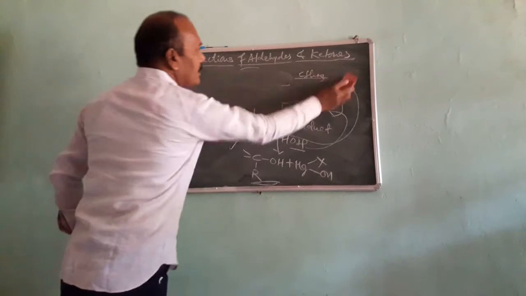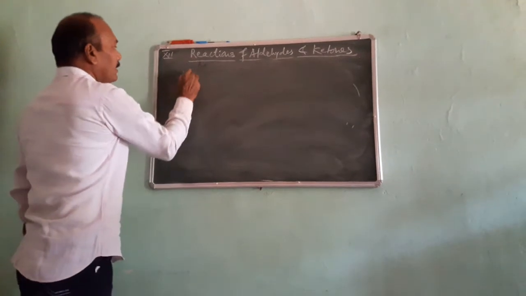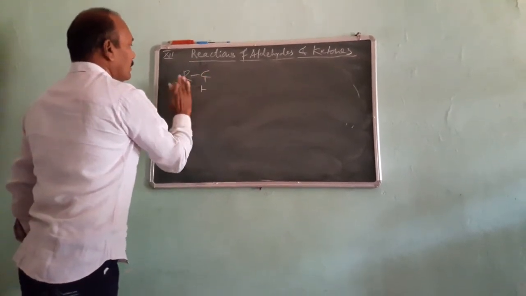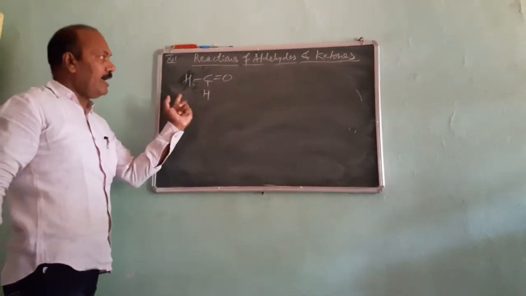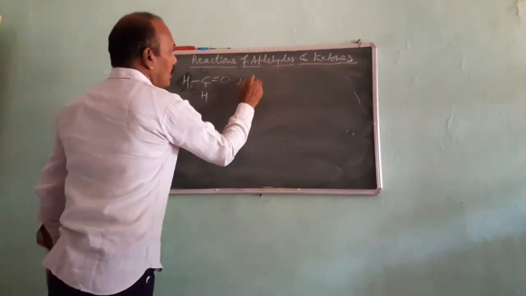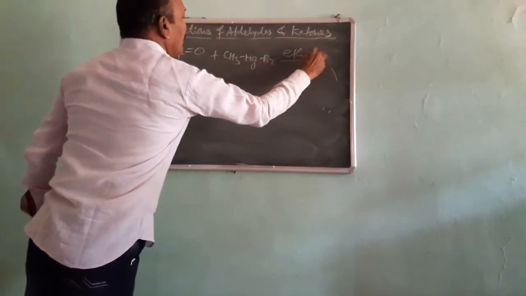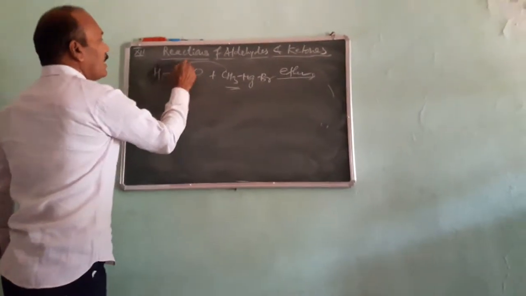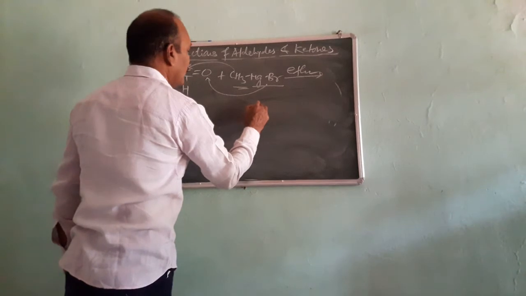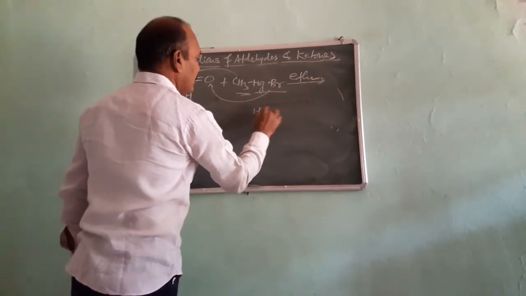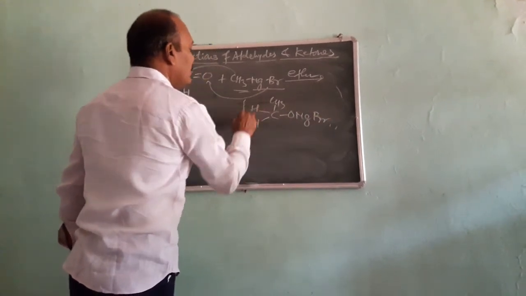Here we can see that when Grignard reagent adds on formaldehyde, H double bond O, this is formaldehyde, HCHO. On this formaldehyde, when CH3MgBr adds in presence of ether, CH3 adds to this carbon atom, whereas MgBr adds to oxygen, and there is formation of CH3CH2OMgBr. So this is the adduct.